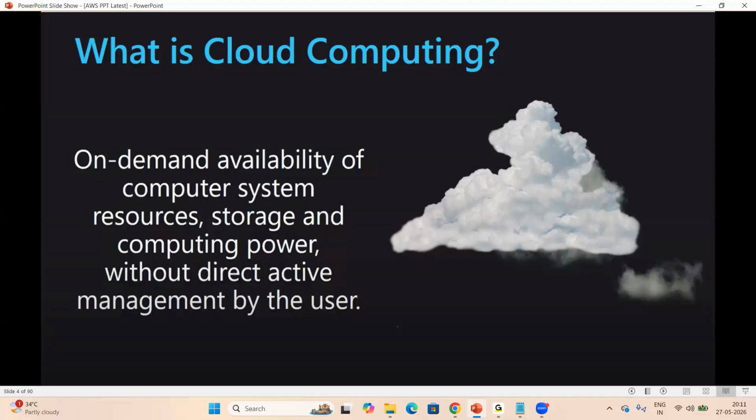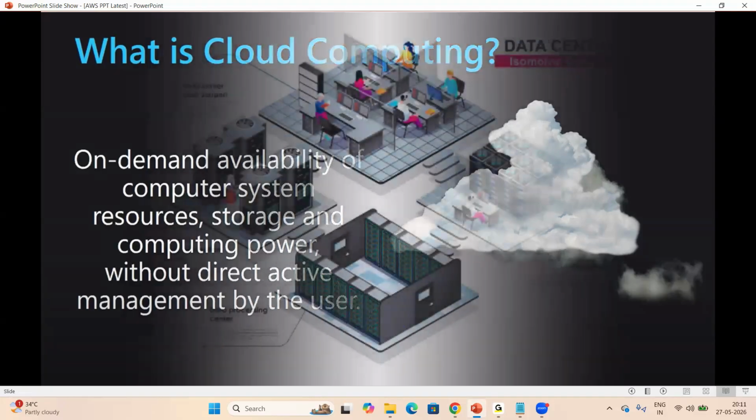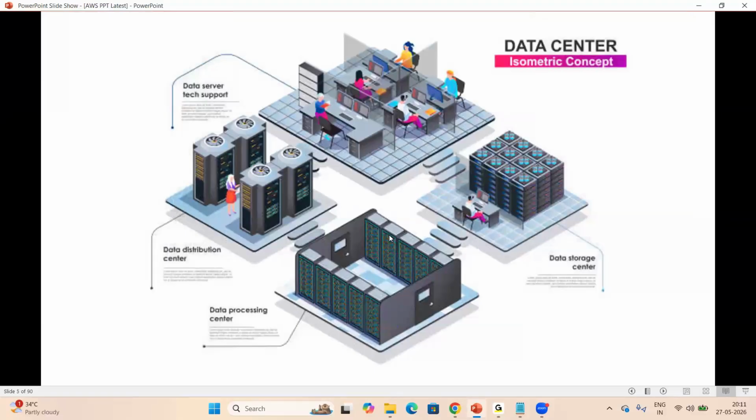Clear, right, everyone? Now, look at my screen, everyone. So this is the data center. Look at here. These are the racks. These are the server racks, hubs and switches, right?